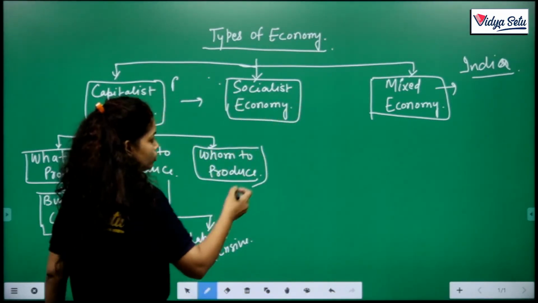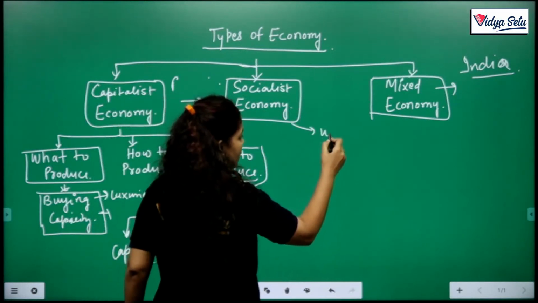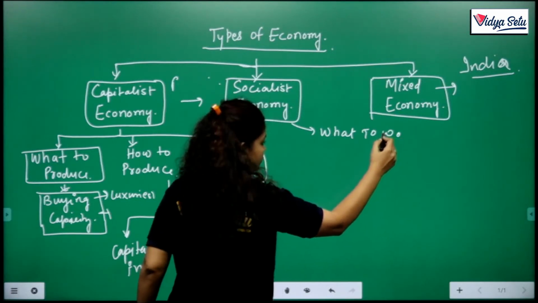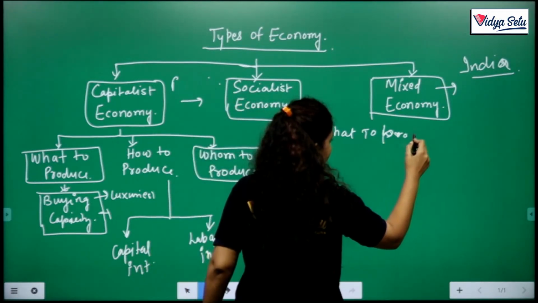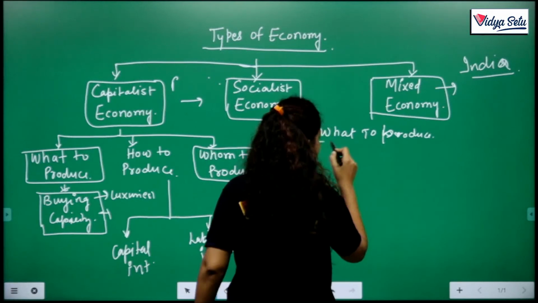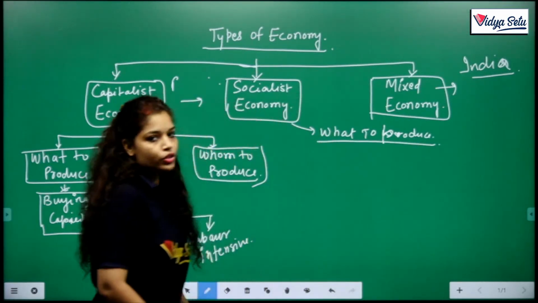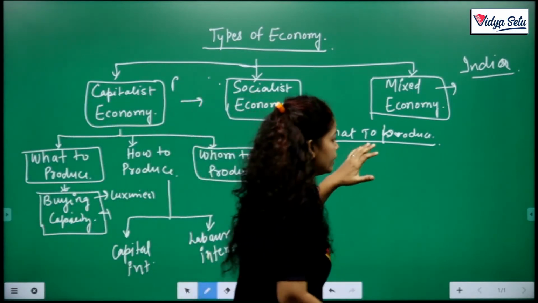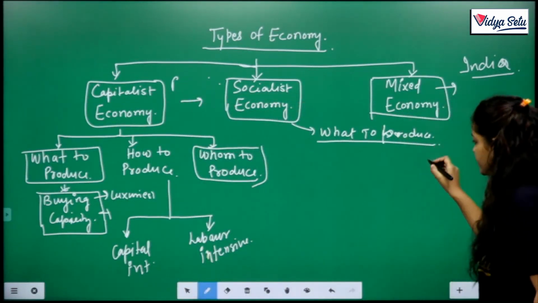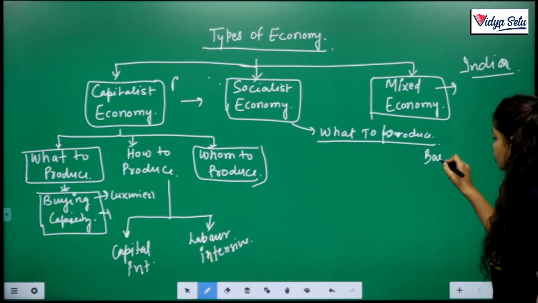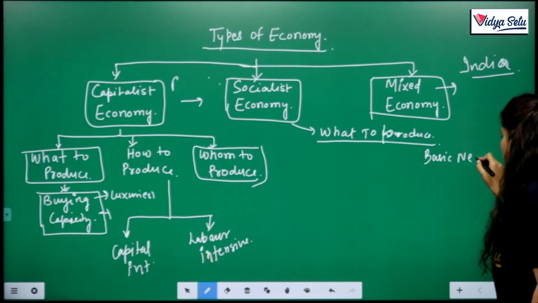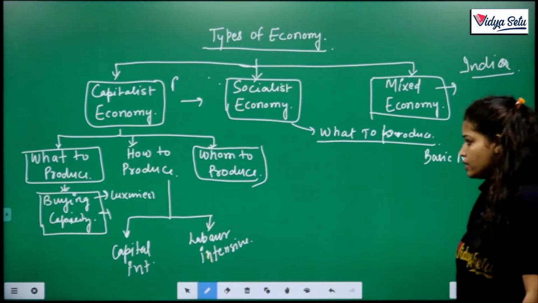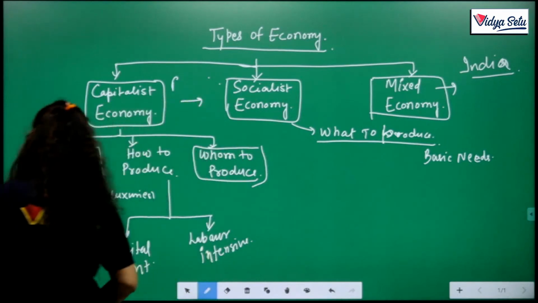So in a socialist economy, what to produce is decided by the government. It decides about the basic needs, which are welfare-oriented, like housing, shelter, etc. So what to produce is decided by this, as we already discussed.